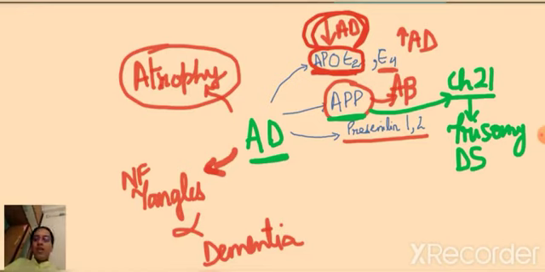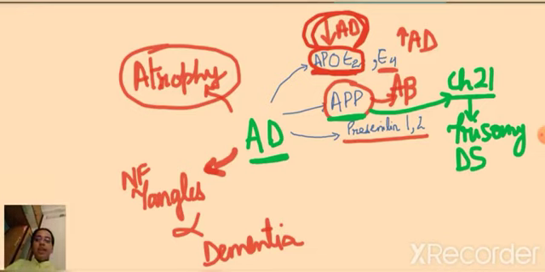Then we get the next one, which is the amyloid precursor protein. This amyloid precursor protein is found on chromosome 21. It is the one which contributes to the beta amyloid plaques and it leads to Alzheimer's disease. These plaques are found in Alzheimer's disease. Now, if a patient has got trisomy of chromosome 21, like in Down syndrome, they'll get more and more expression of this amyloid precursor protein. They'll get more and more beta amyloid plaques. So, patients with Down syndrome are at increased risk for Alzheimer's disease. That's a very important clinical implication in Down syndrome patients.